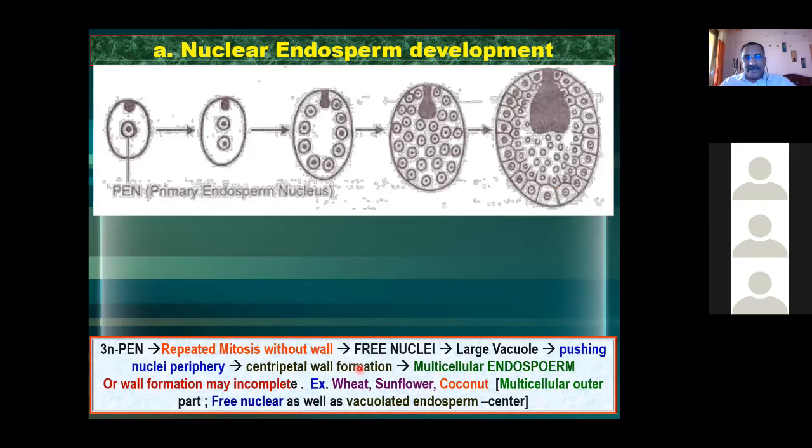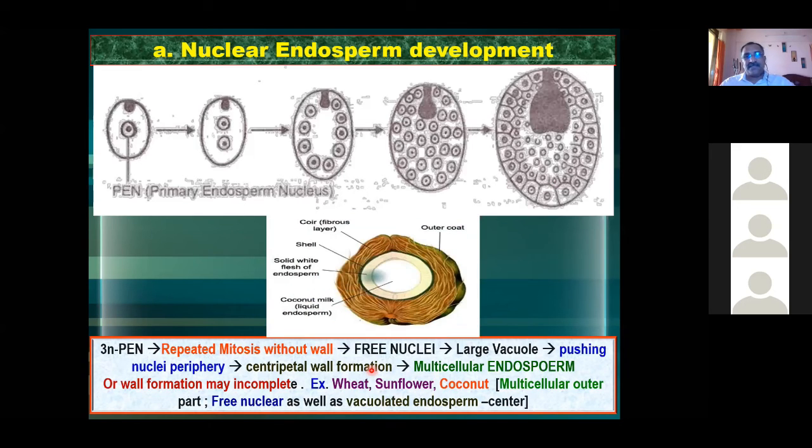Finally a multicellular endosperm is formed, but this multicellular endosperm may not be complete. Sometimes it may be complete, sometimes it may be incomplete. Okay, so that point is clear. Examples: wheat, sunflower and coconut. Okay, examples: wheat, sunflower, coconut, and so on. Now when we talk about coconut, there is one point I need to tell you.